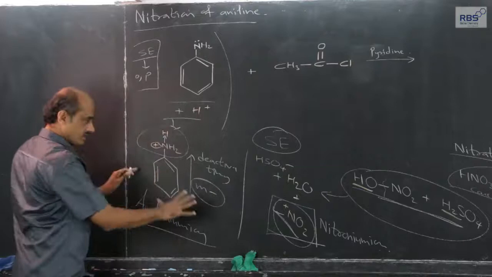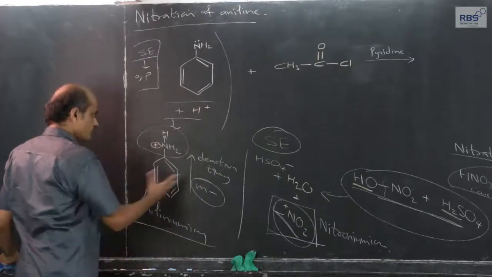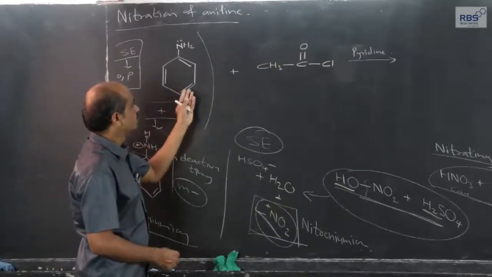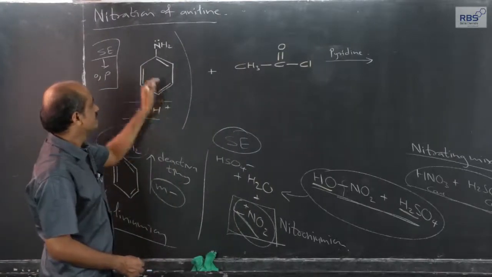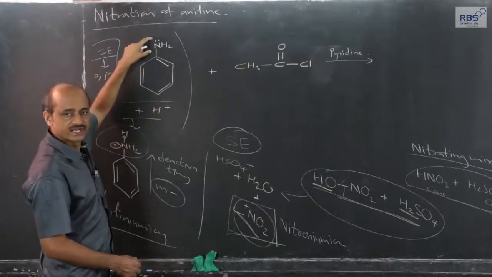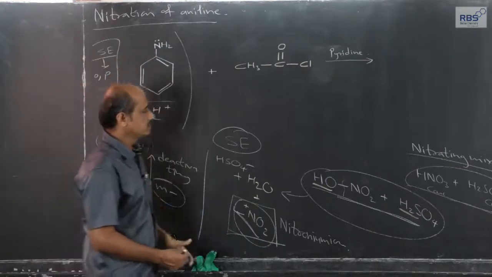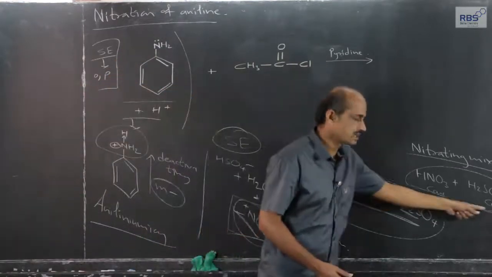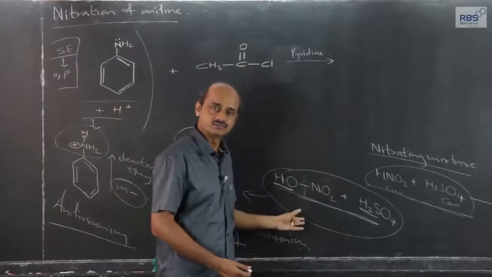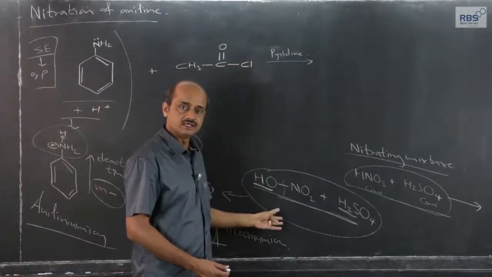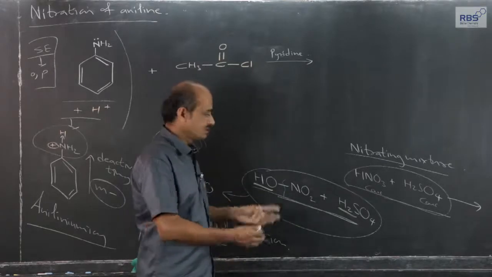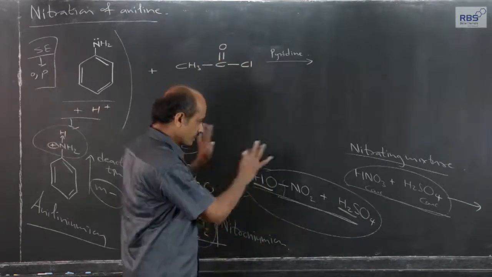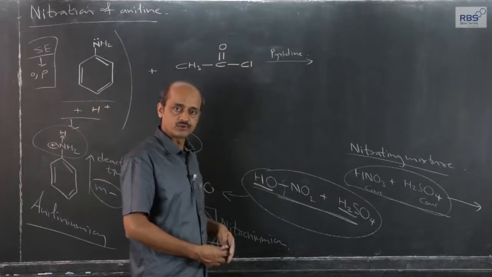So if this is clear, let me remove this and I will show. First, acetylation is to be carried out. Because of acetylation, this group gets protected. Then we can carry out our desired expected nitration, and then lastly we can carry out hydrolysis. I will just remove this and again explain it properly.